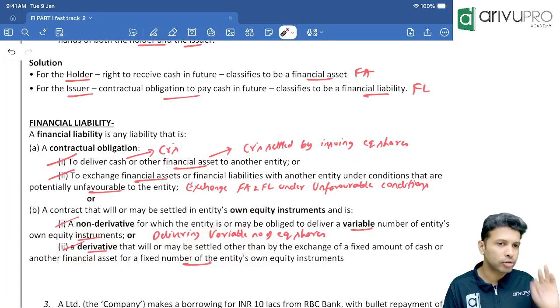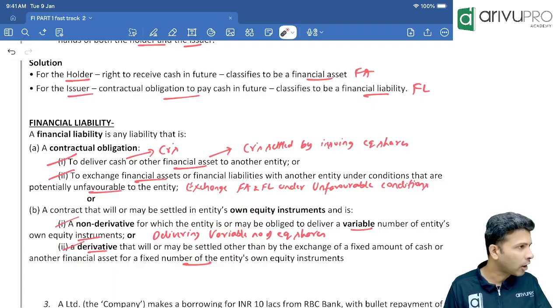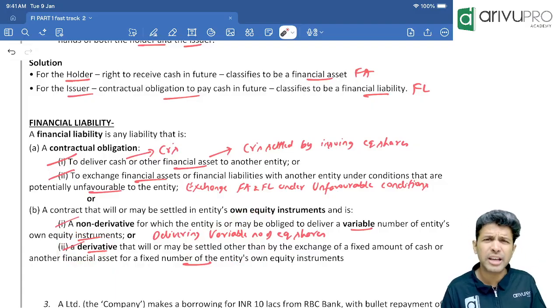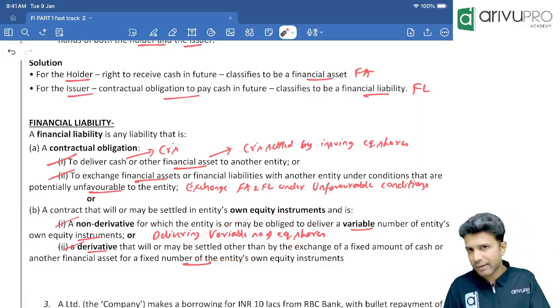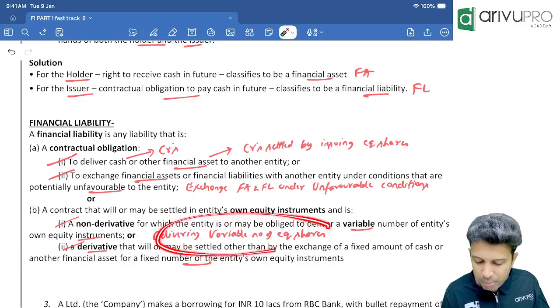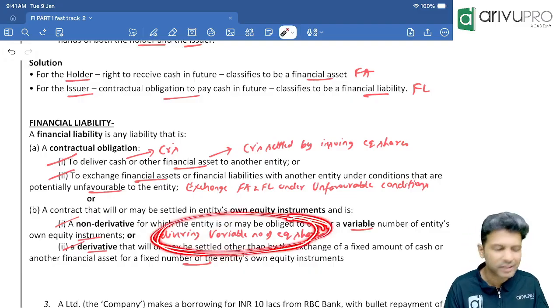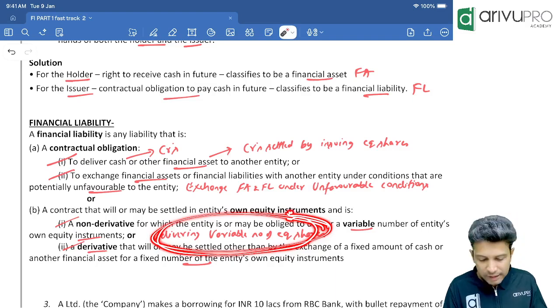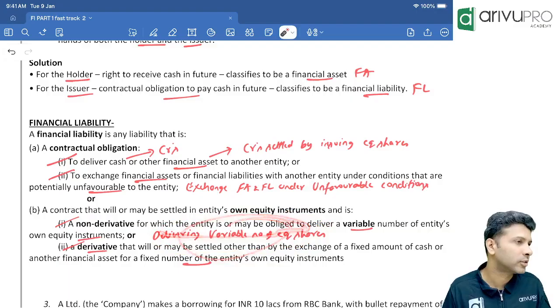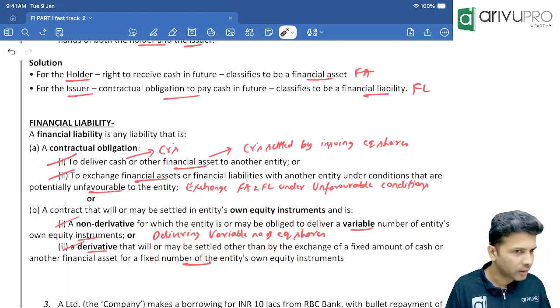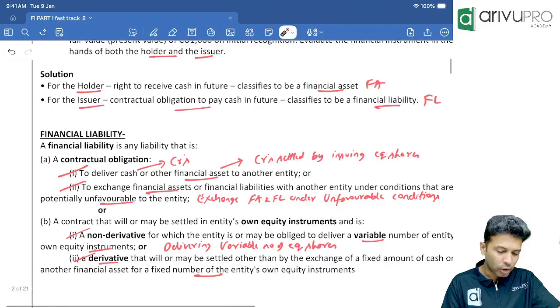So here also it will come. Yes, sir, three components we have done. There is one more: issuing a variable number of equity shares on a non-derivative contract, where we will issue a variable number of equity shares. You might not have understood this now. Let's put this on hold. After I cover equity, I'll come back to this. In fact, even if I don't come back, it gets covered automatically. Okay, now I'll talk about this in a bit. Summarize once for me now.